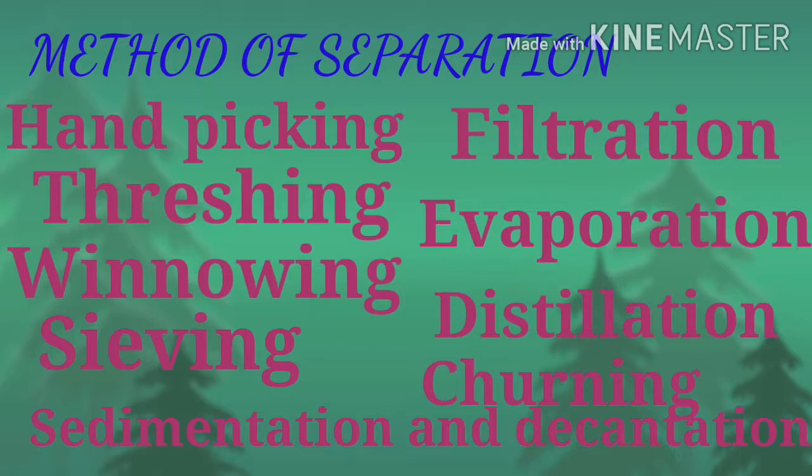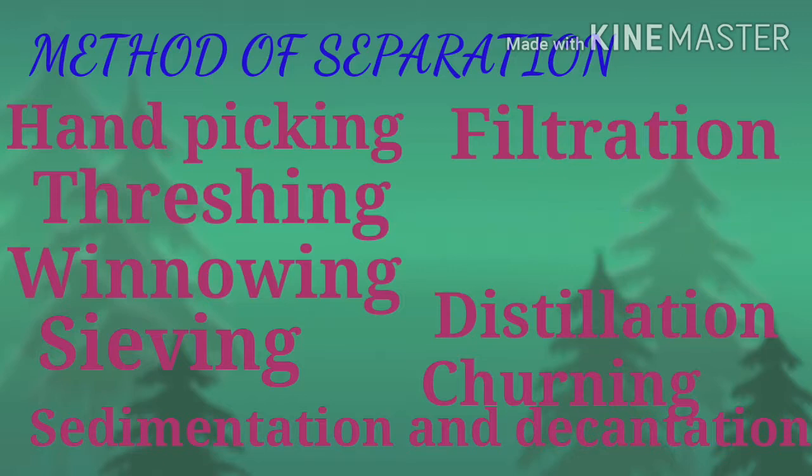Different substances in a mixture possess different properties like size, hardness, density, solubility, texture, weight, and so on. This difference in their physical properties is used to separate them from the mixture. Depending upon the type of mixture, different methods of separation are used. Now we'll see them one by one.